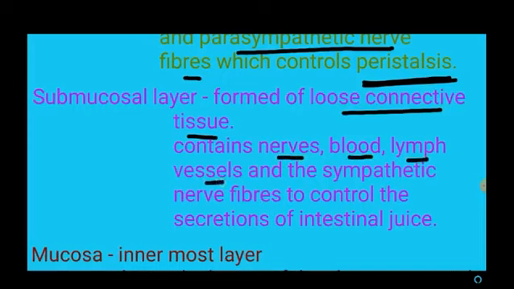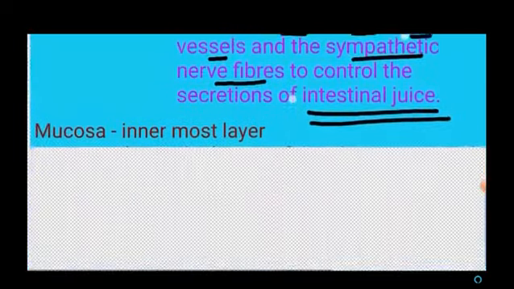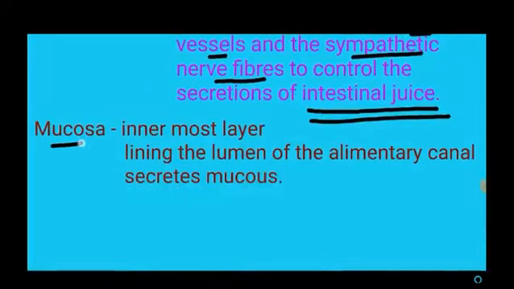Along with that, it possesses sympathetic nerve fibers, which control the secretion of intestinal juice. And the innermost layer is the mucosa, the lining of the lumen. It lines the lumen of the alimentary canal and secretes mucus.